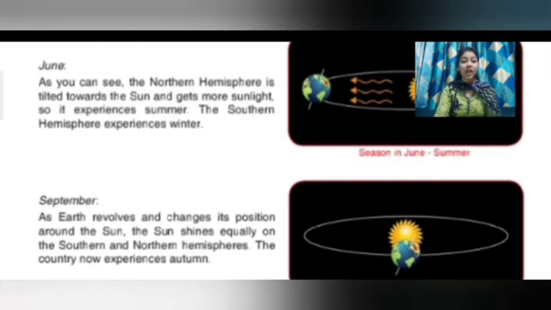So it experiences summer, and the southern hemisphere experiences winter. Next is September. As the earth revolves and changes its position around the sun, the sun shines equally on the southern and the northern hemisphere, and the country now experiences autumn. You can see these pictures clearly in your SR.